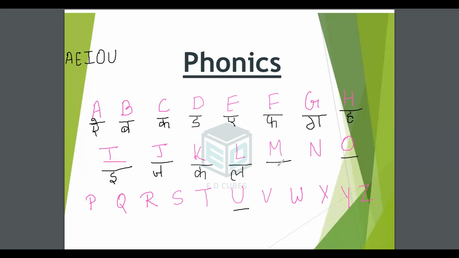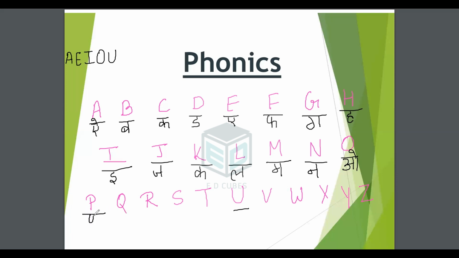M says m, man. Monkey. N says n, nut. Nest. O says o. O, orange. O, owl.